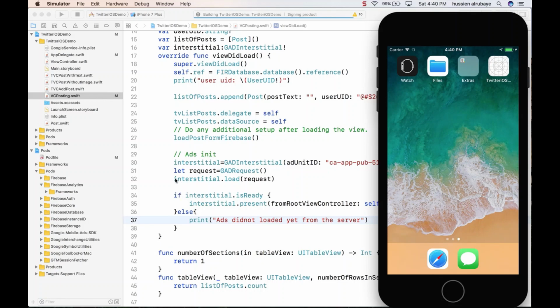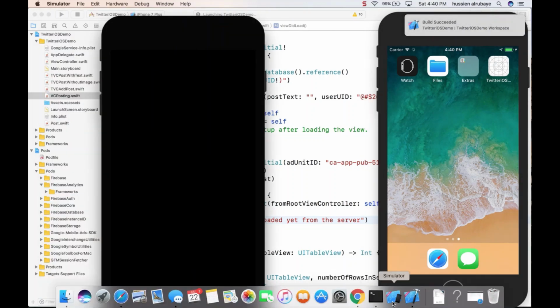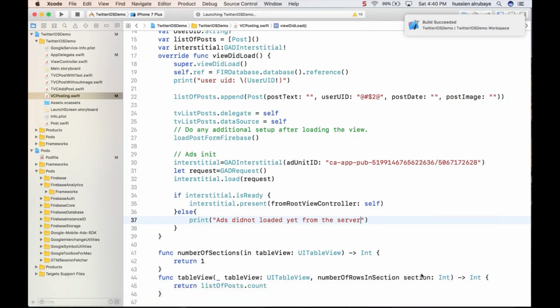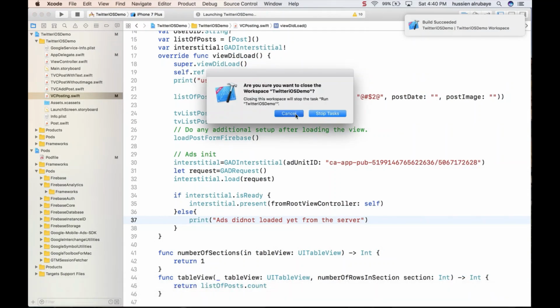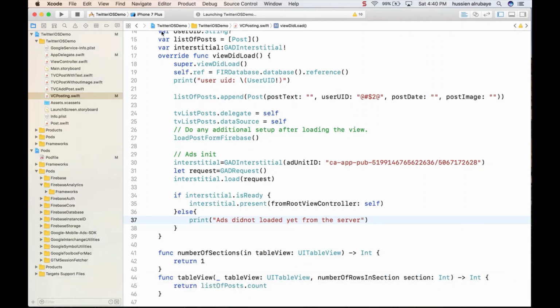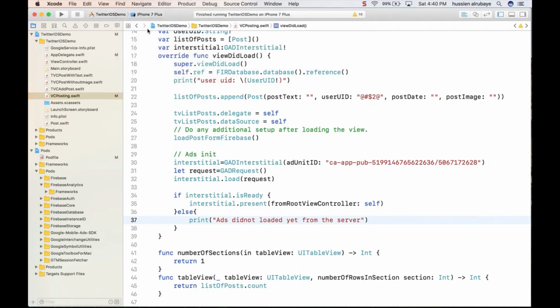Like from one line to the next line, you cannot say in this line I want to load the ads and in the next line show them. Sorry, I just loaded the wrong IDE, so I will stop this one. I just clicked quit, make sure to select the right IDE. I need to select 6 and then run it.